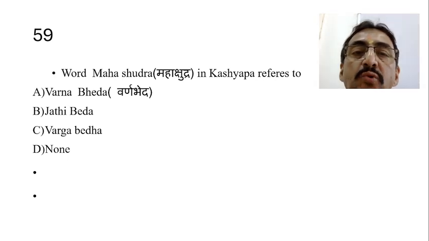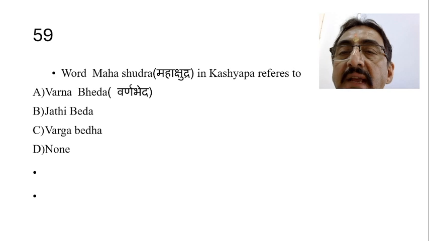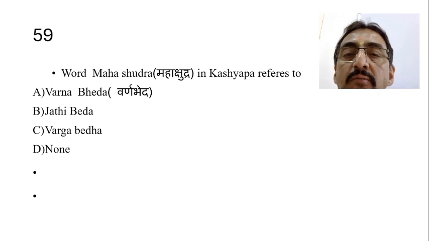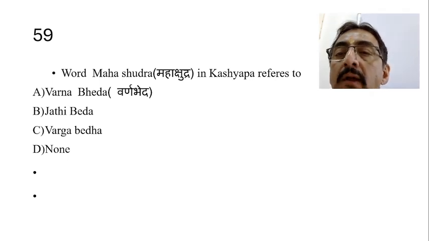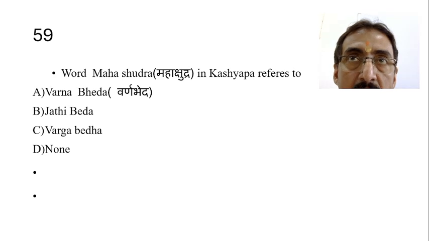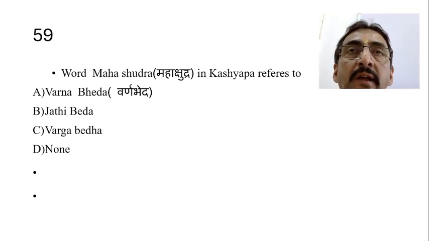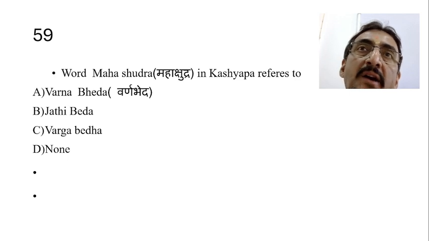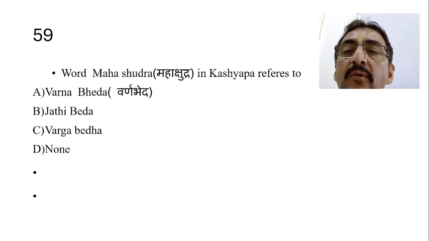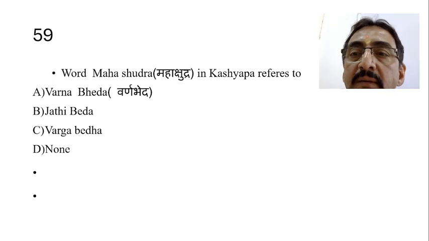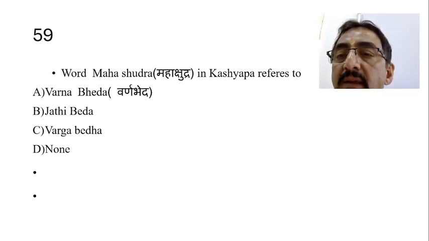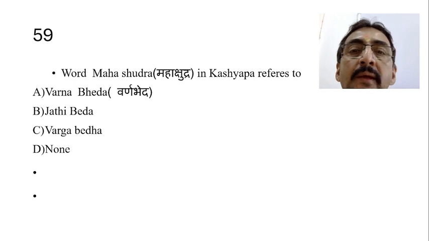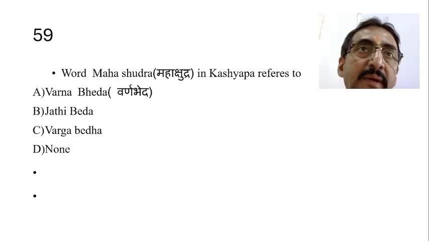The word Mahashudra in Kashyapa Samhita refers to dash. There is a spelling mistake, it is not Mahakshudra, it is Mahashudra. There is a word called Mahashudra: Brahmana, Vaishya, Kshatriya and then Shudra and then Mahashudra. So what does it actually mean? It refers to Jati Beda, Varga Beda, or Varna Beda. It refers to Varna Beda, Mahashudra.